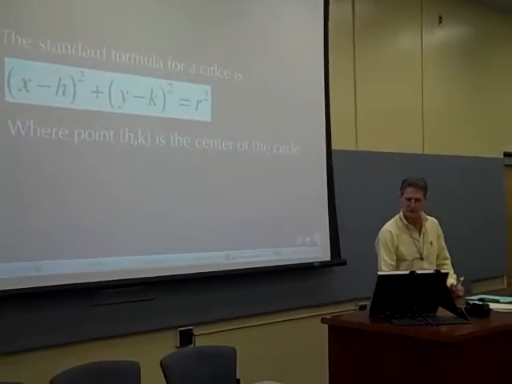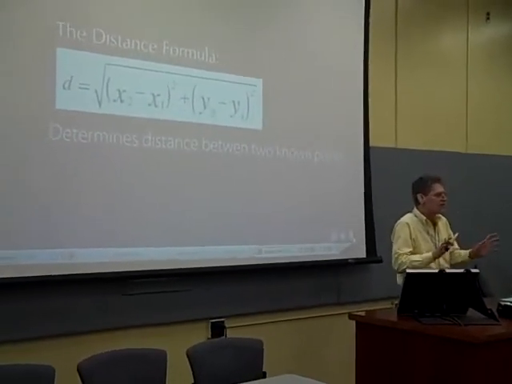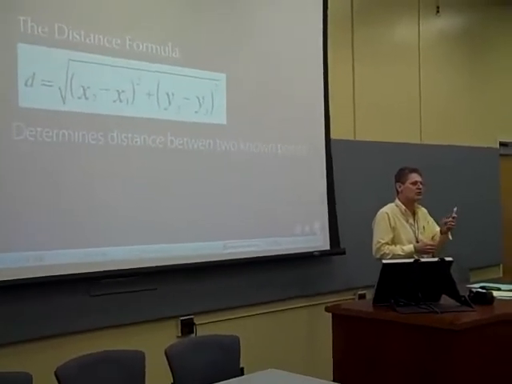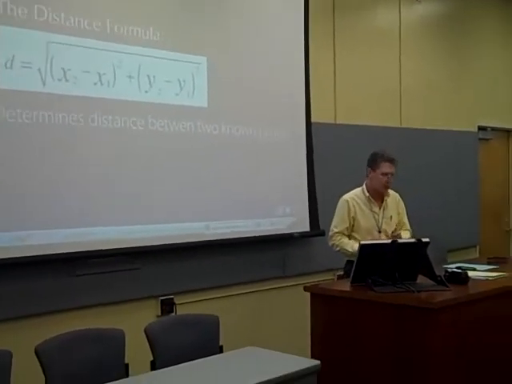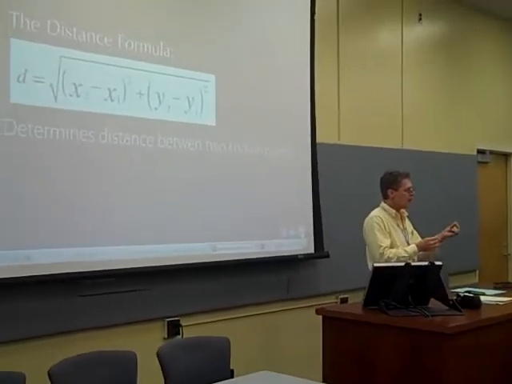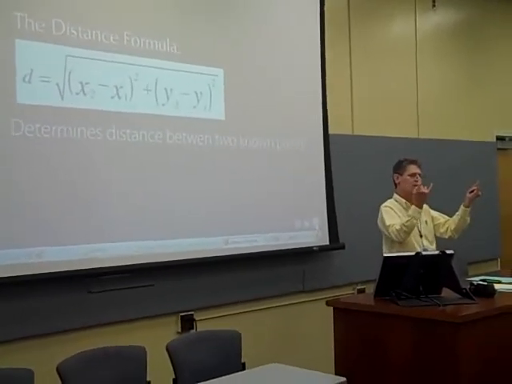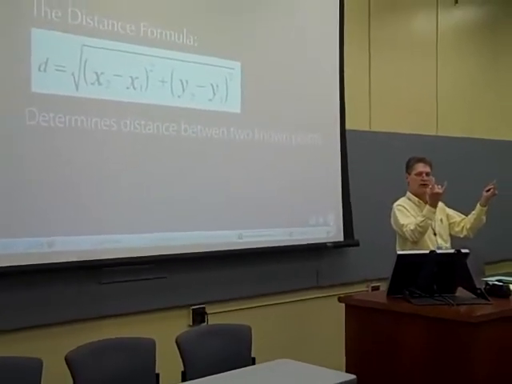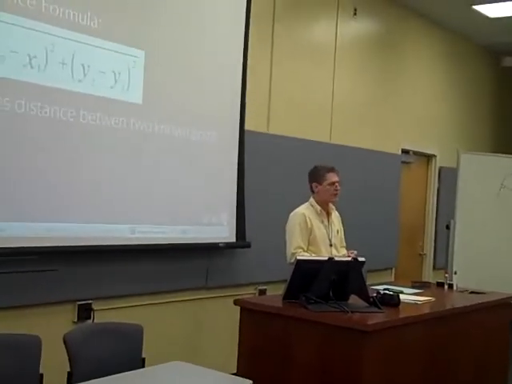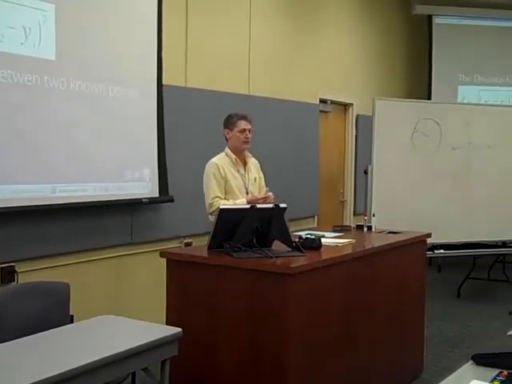All right, good. The next one is the distance formula. We may use this one today, we may not. But I wanted to bring it up just in case we do, if we have time, we'll be able to go over it. So it's the square root of (x2 - x1)^2 + (y2 - y1)^2. All you need is 2 points, x1, y1 and x2, y2, and you take the difference in x's and the difference in y's, square them, add them together, and take the square root, and that'll give you the distance between those 2 points.